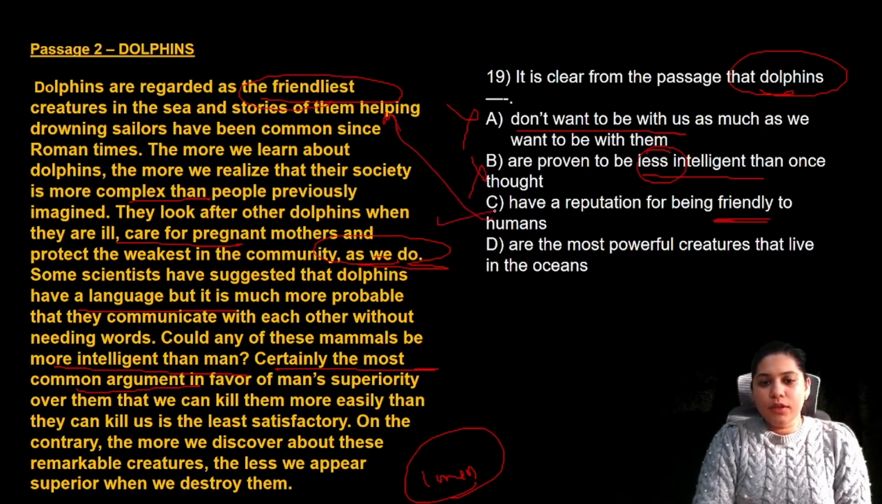Right, the first line says they are the friendliest creatures in the sea and have helped drowning sailors. Are the most powerful creatures that live? We don't know. Blue whales are more powerful, like that. We don't know, but they're definitely friendly, good animals, intelligent animals.